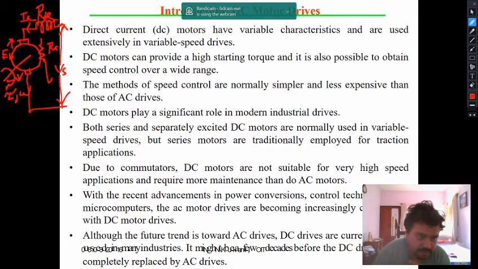Now if I apply KVL in this particular loop, you will get Vs minus Ia. What are the resistances that are encountered? That is RAC plus RA, which is equal to EB.